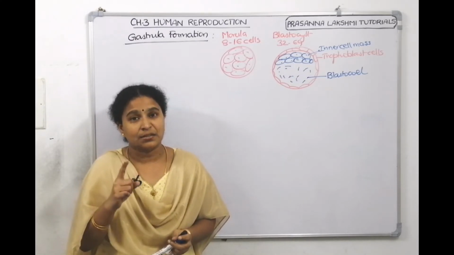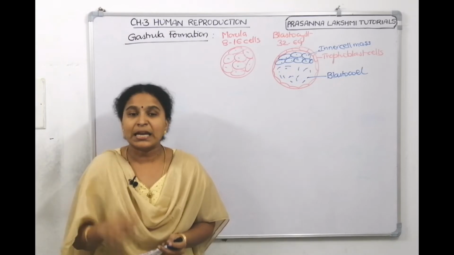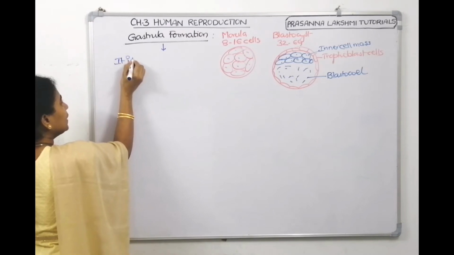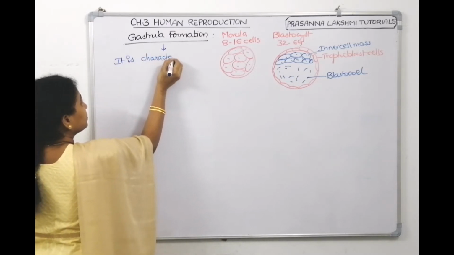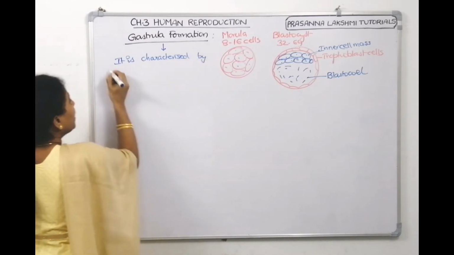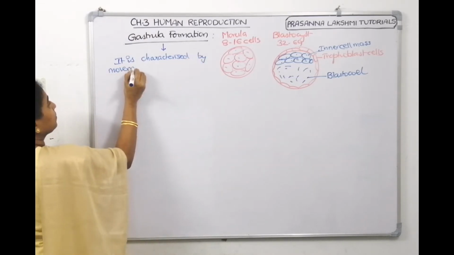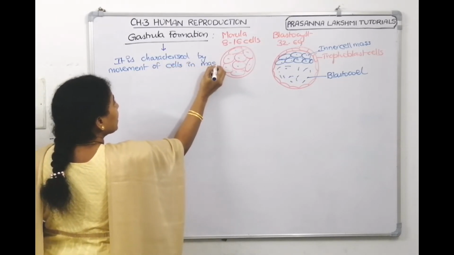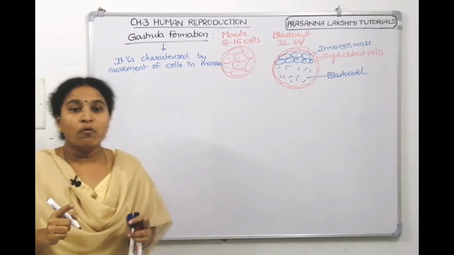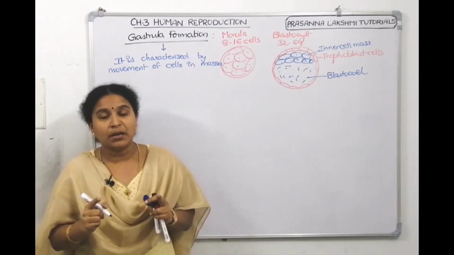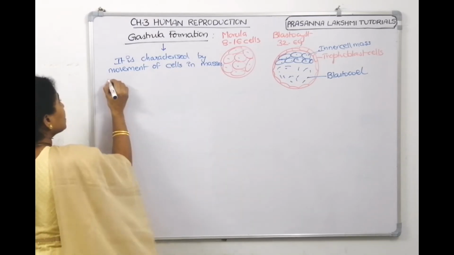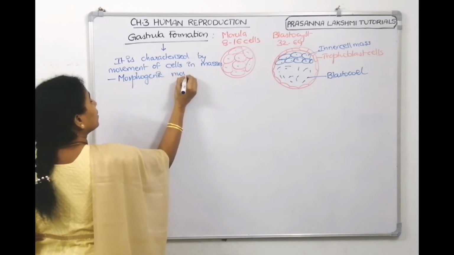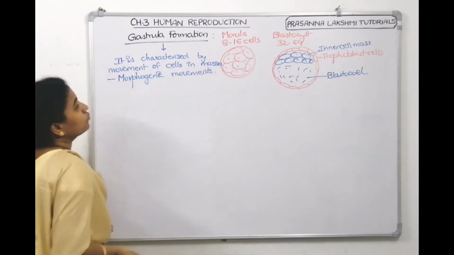What is gastrulation? It is characterized by the movement of the cells in masses. So what can we write for gastrulation? It is characterized by movement of cells. I told how they will move, we will see. Single cells are moving or they are moving in masses. So the cells are moving in masses. Such a type of movement is called morphogenic movement.